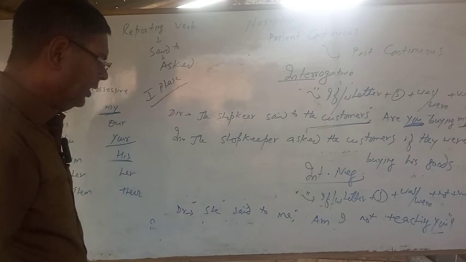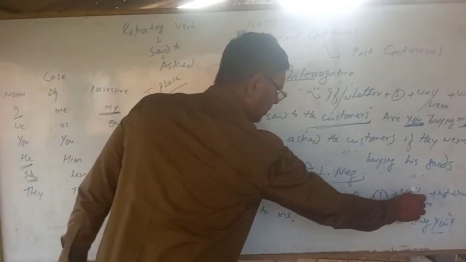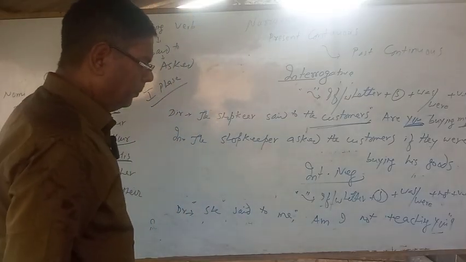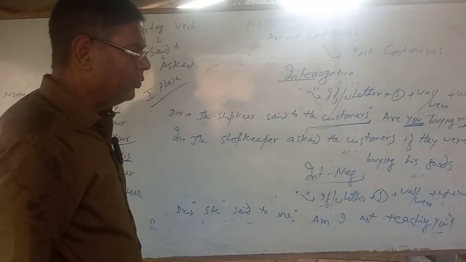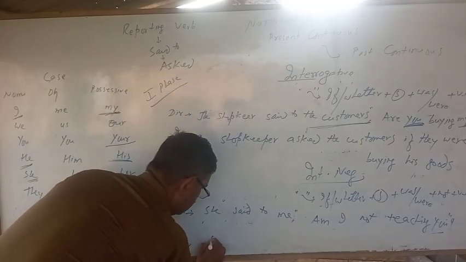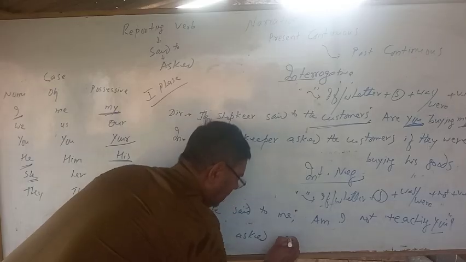She said to me, "Am I not teaching you?" This is the sentence of present continuous first phase interrogative negative. In the indirect narration, she asked me if